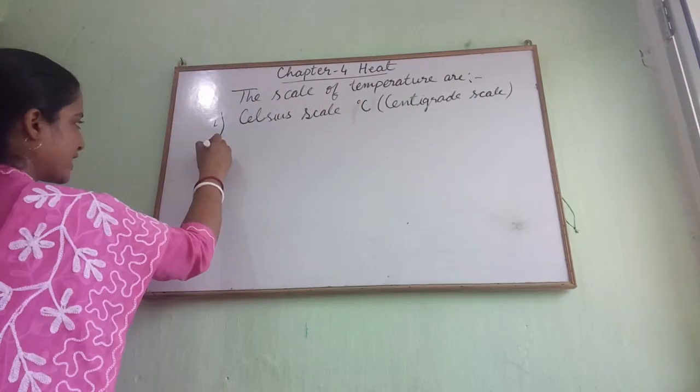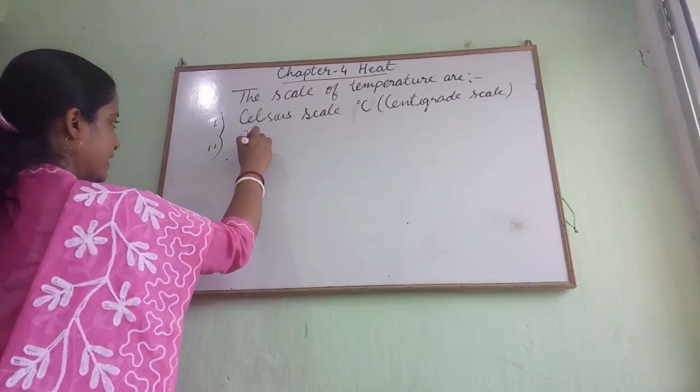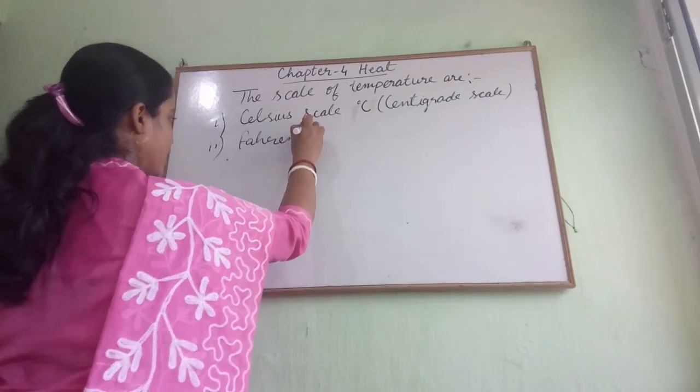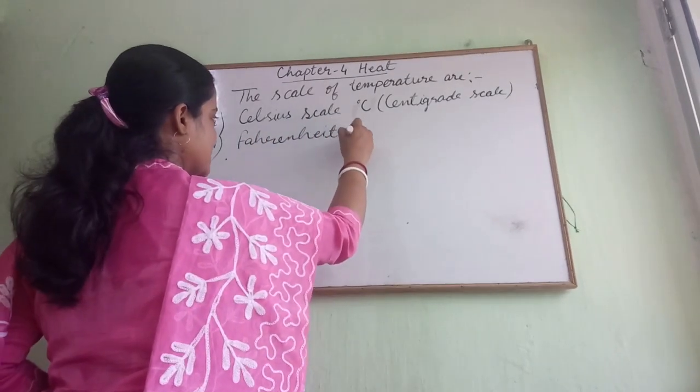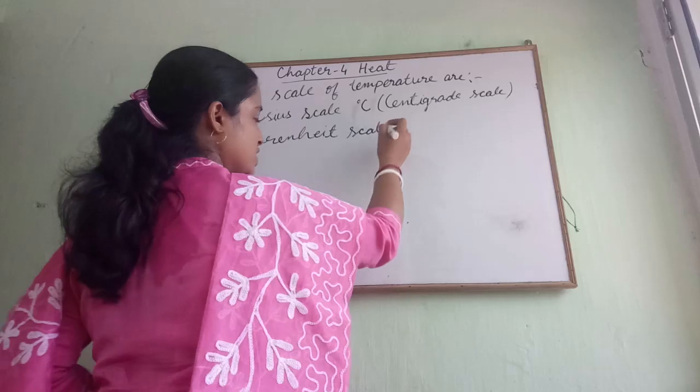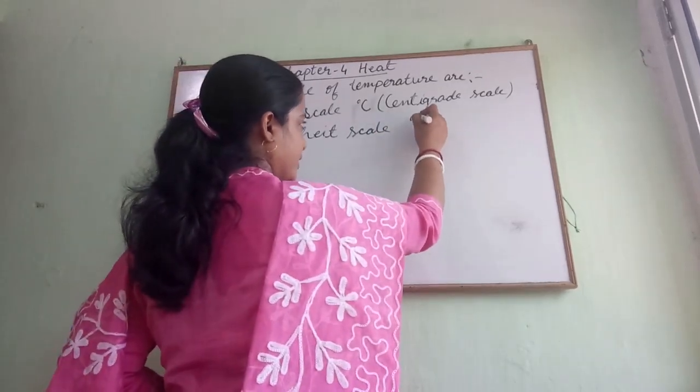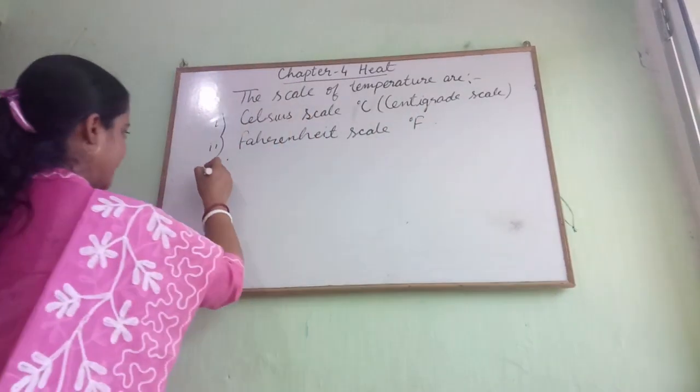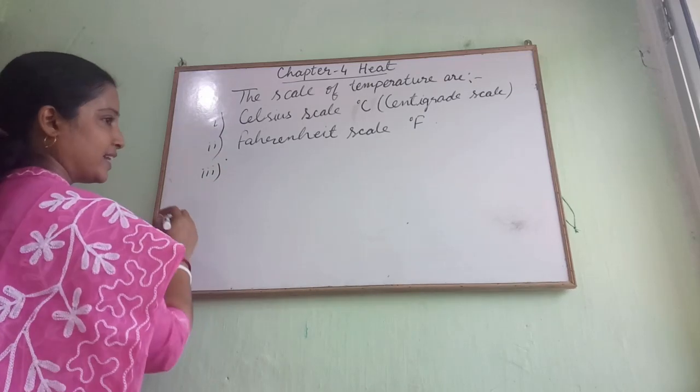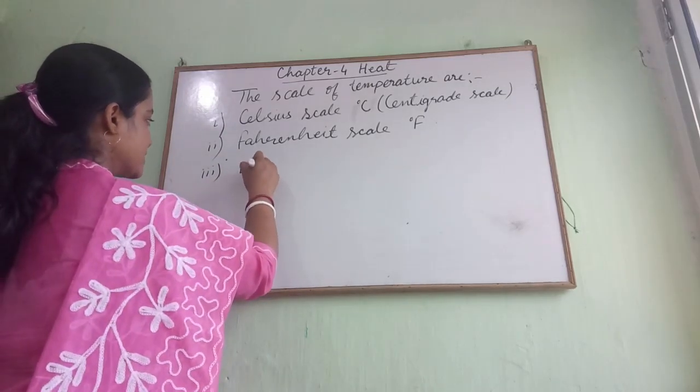The second one is the Fahrenheit scale, which is denoted by degree F, and the third one is the Kelvin scale.